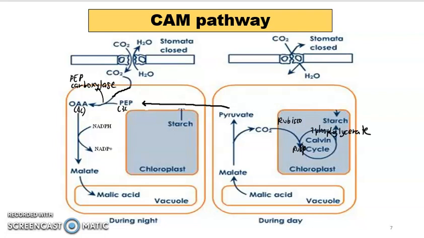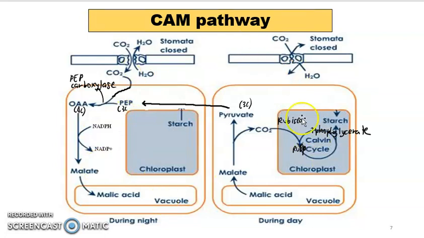So this means that the process of the Calvin cycle can occur normally because the concentration of carbon dioxide here is higher. So the sugar can be produced. This will occur during the day. So what happens to the malic acid? Once it undergoes decarboxylation, it will convert again to pyruvate. Pyruvate is a molecule that has 3 carbon. Then pyruvate will convert again to phosphoenolpyruvate, and this process will need ATP.